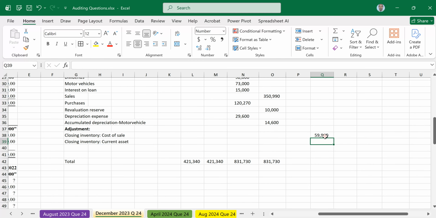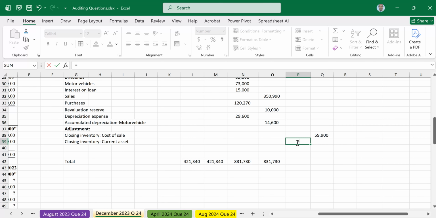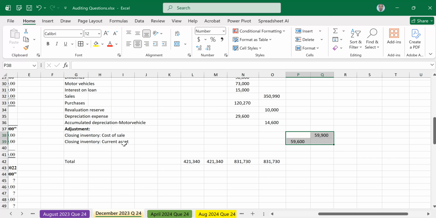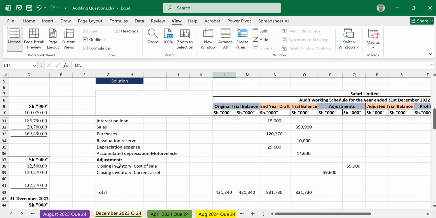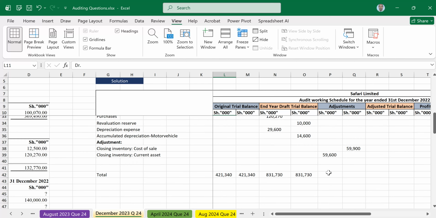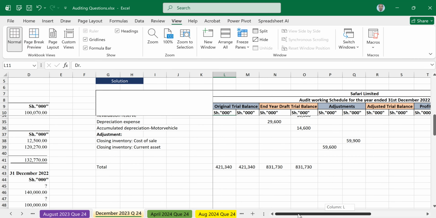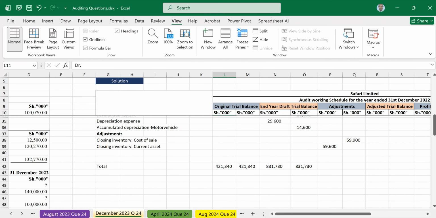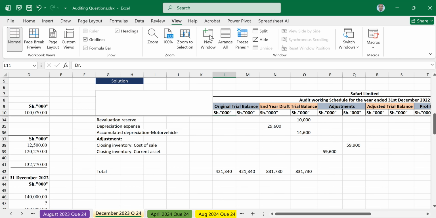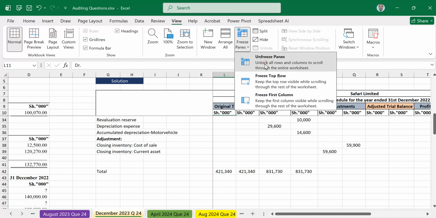Then we have closing inventory that is a current asset. The one that is a current asset is debited, but the one that is a cost of sale is credited. I'm done with the closing inventory. I want to move to the next part, the next adjustment.